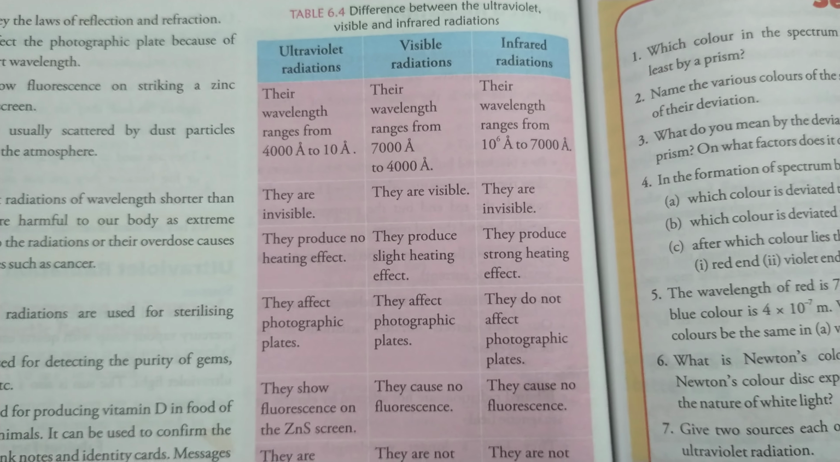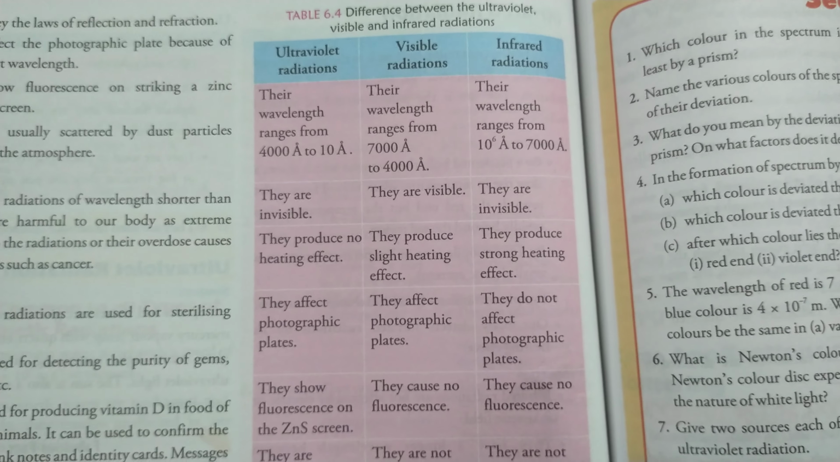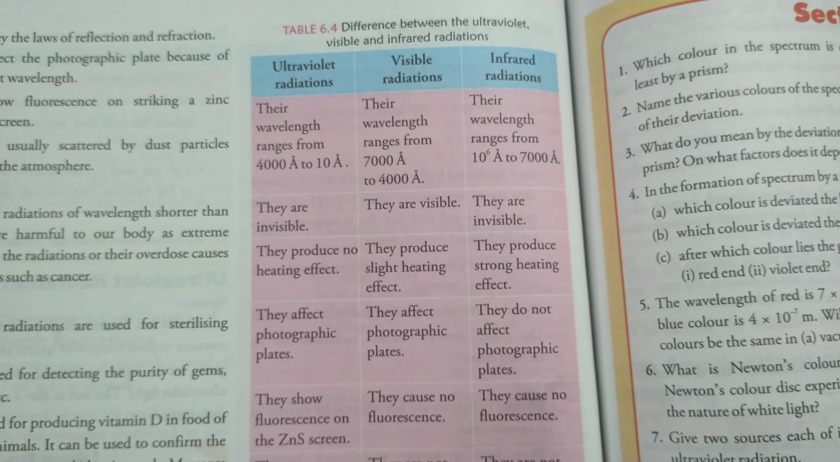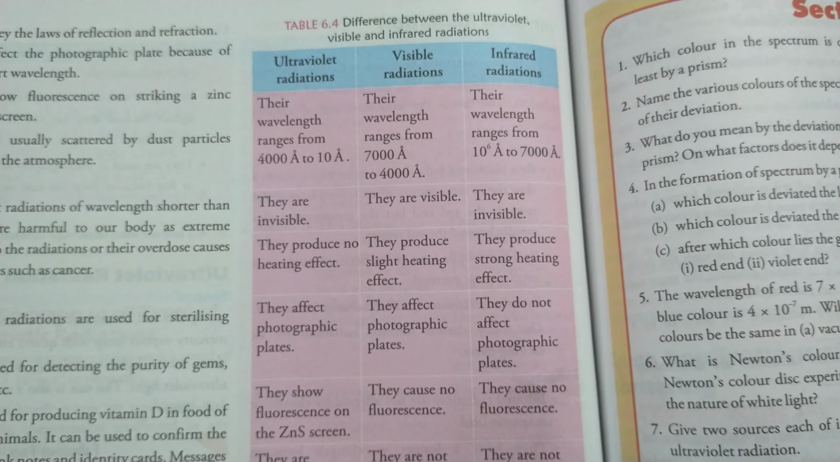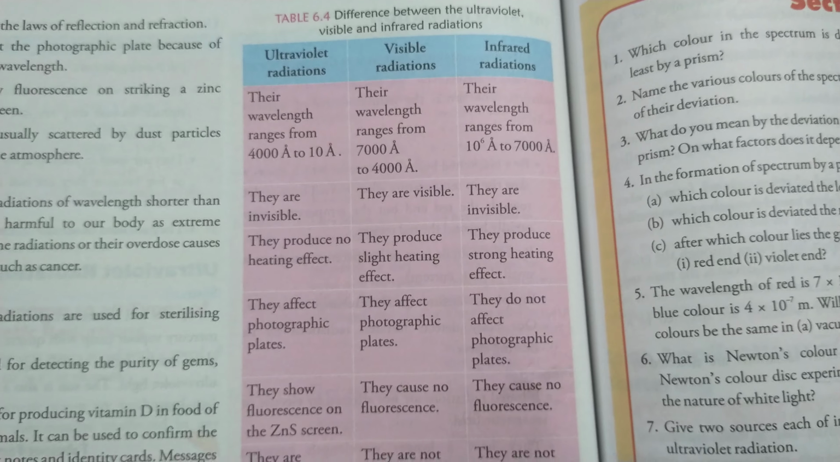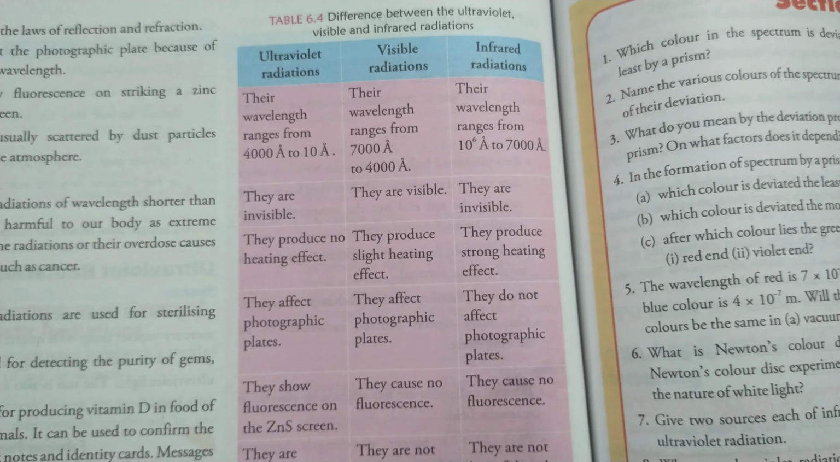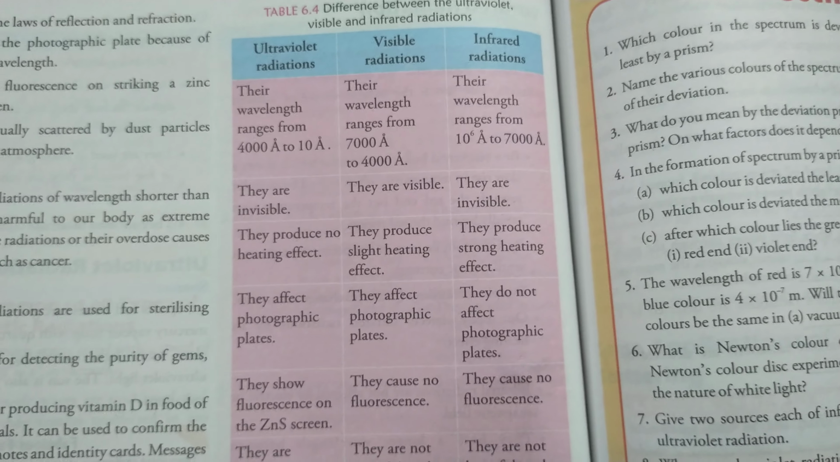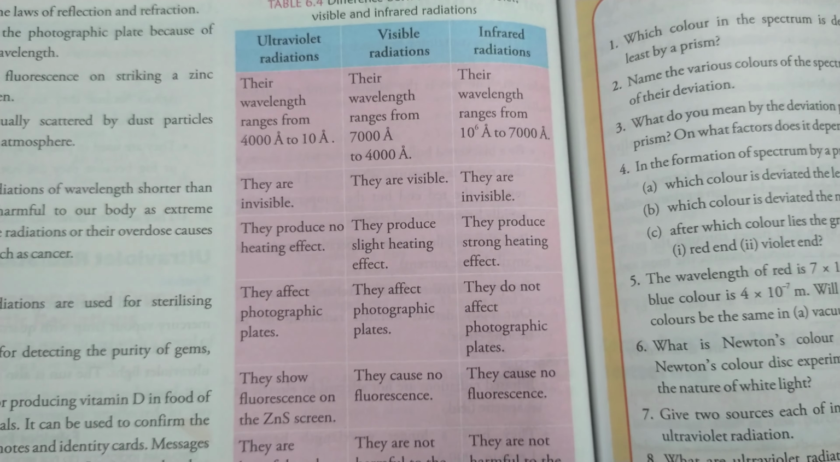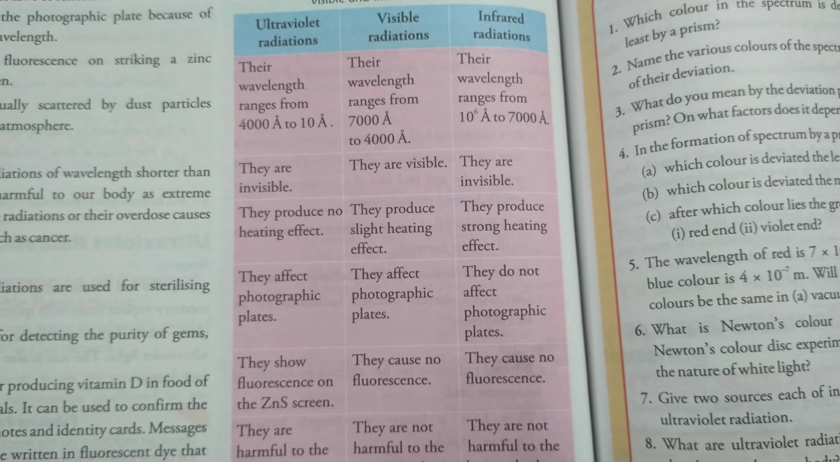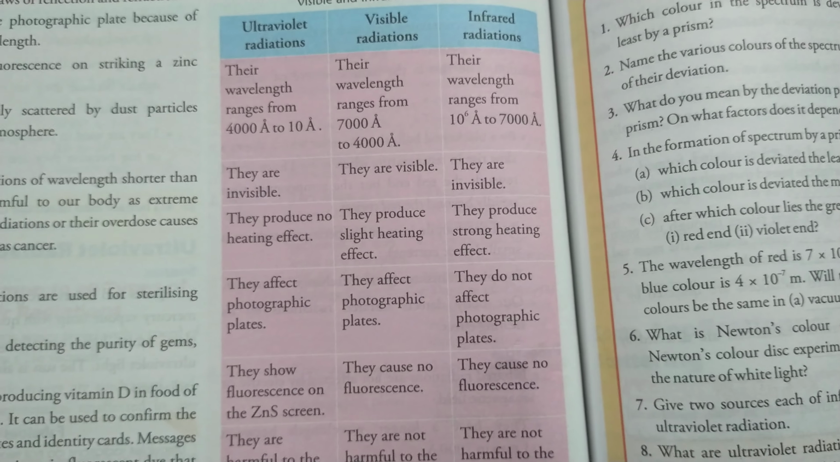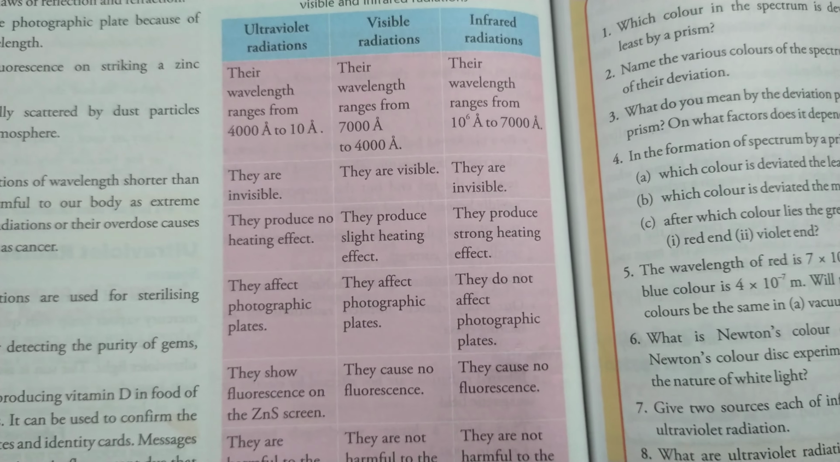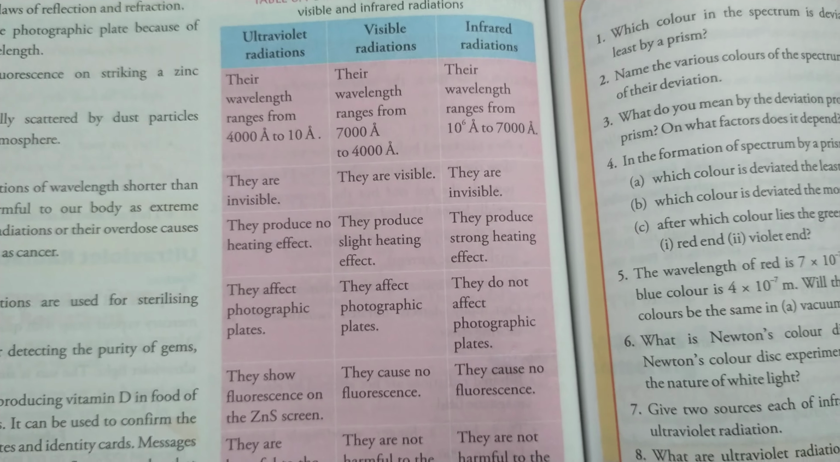Out of these three radiations, UV produces heating effect, visible light radiation produces slight heating effect, and infrared radiation produces more heating effect, that is the highest of these radiations. Ultraviolet rays affect photographic plates, visible light also affects photographic plates, but infrared light does not affect photographic plates.